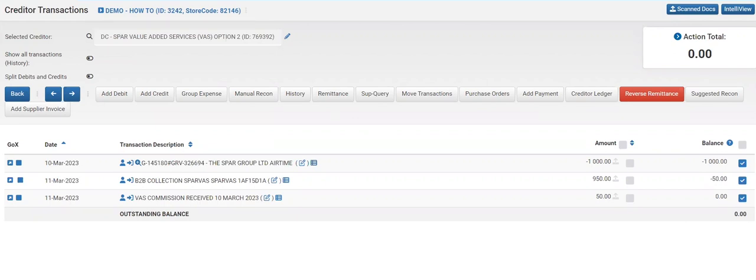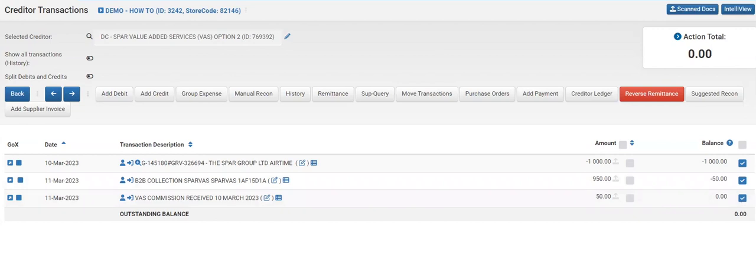To reconcile the VAS creditor, the following transactions will form part of your reconciliation. GRVs done on Sigma that imported to Easy Accounts and allocated to the VAS creditor. The debit order transaction, which will import via the bank trigger. Learn criteria has been set up to allocate the transaction to the VAS creditor account. And then lastly, the journal entry for VAS commission.